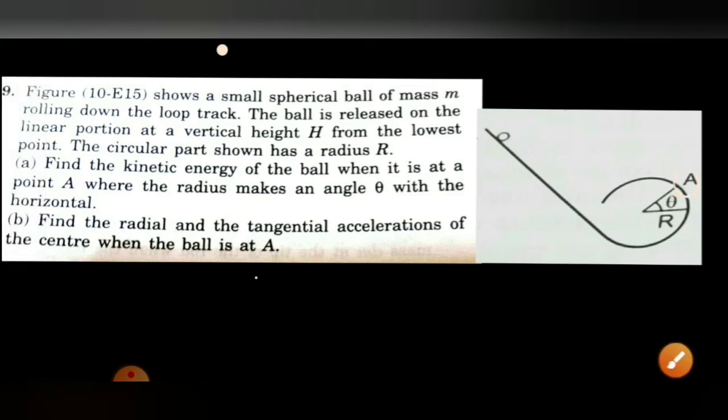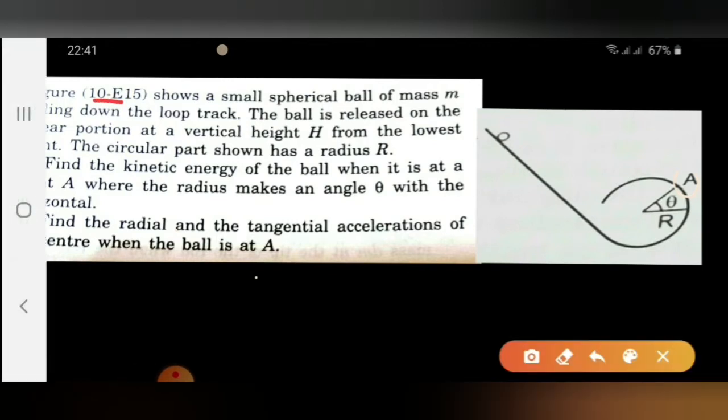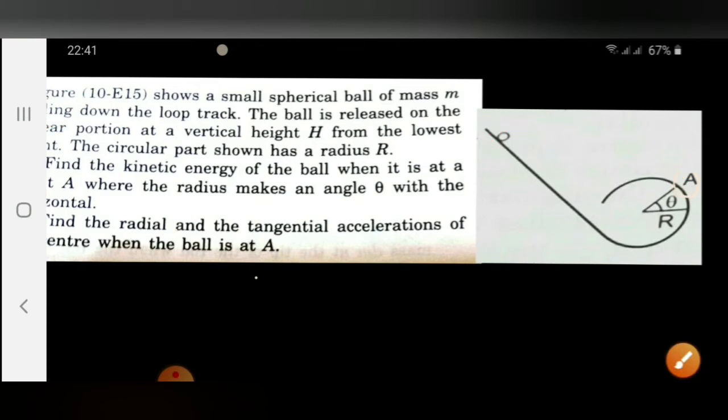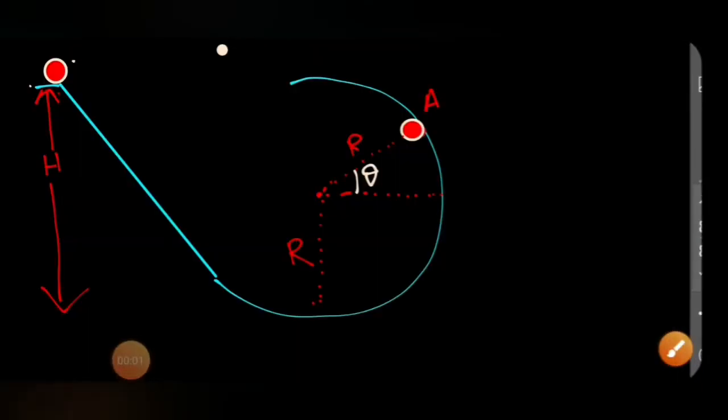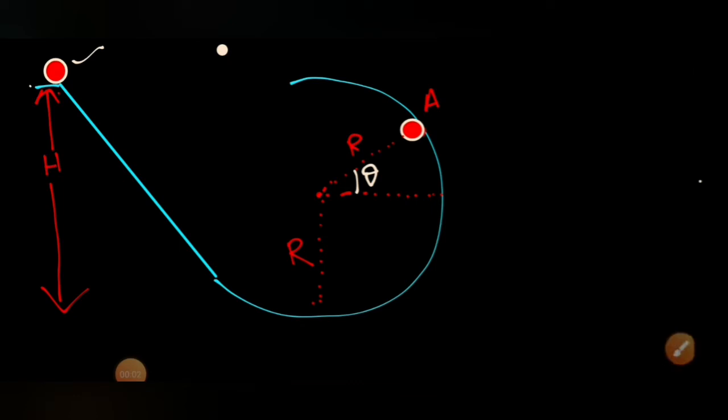From here to here the ball has come, and the ball is rolling down. The keyword given is that the body is rolling down and it is released from rest. It is released from rest at the highest point, and at this point, the radius vector makes an angle theta with the horizontal. We need to calculate these two quantities. Here the ball is released from this position, comes down, and is rolling, so v is equal to omega R is always satisfied from here to here.